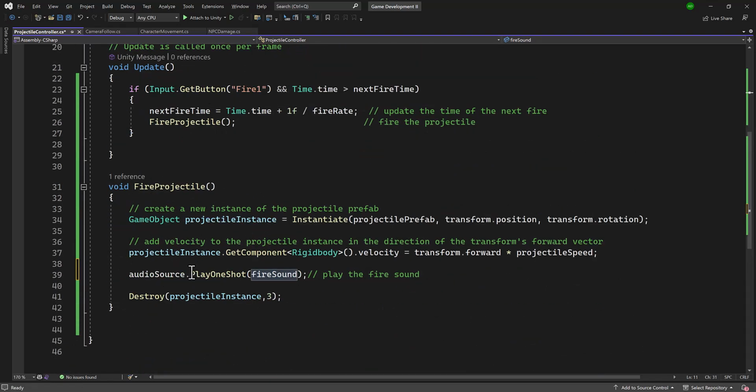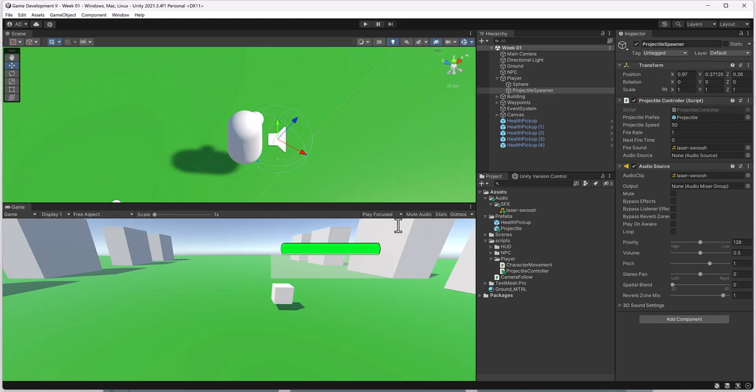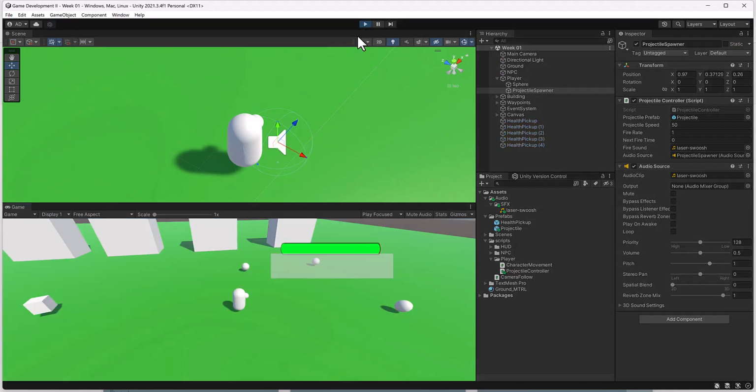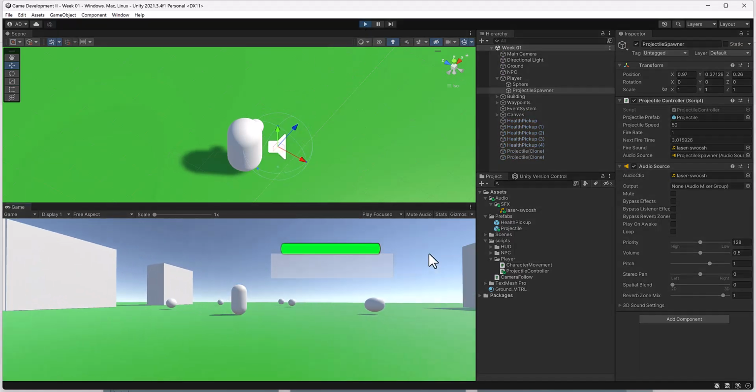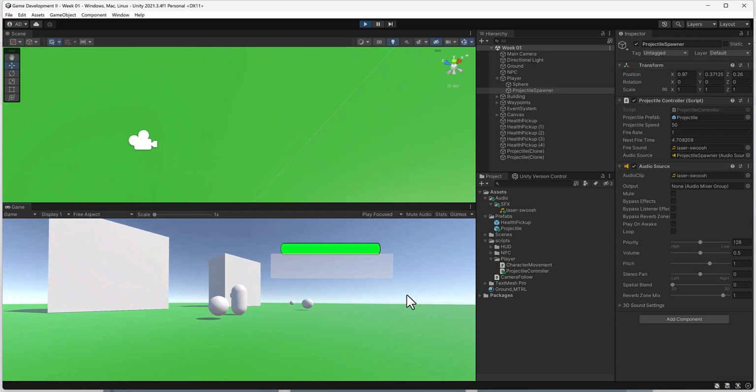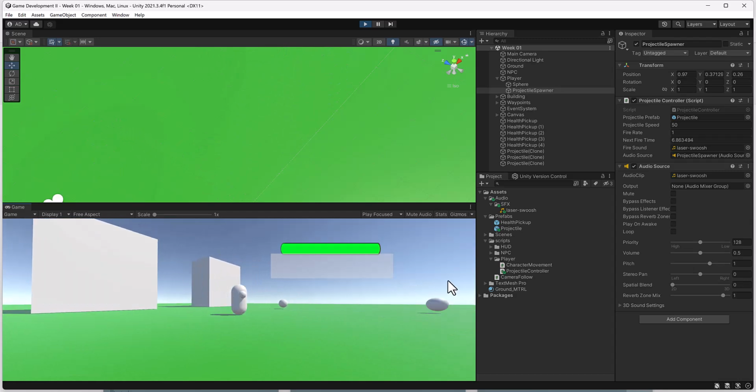The reason why I'm grabbing the audio source is the audio source dictates how loud it is and those other parameters. So as I grab that, it's going to take that information and play the sound with the audio source parameters. So let's save this. Let's return to Unity and let's see this in action. All right, so I'm going to go ahead and press play. And now you can see as I shoot, it plays the fire sound, which is pretty cool.